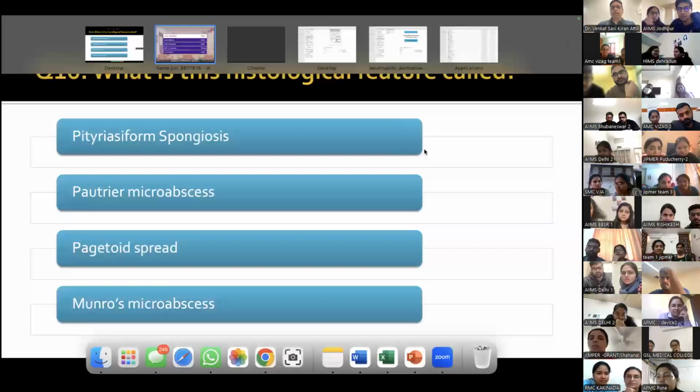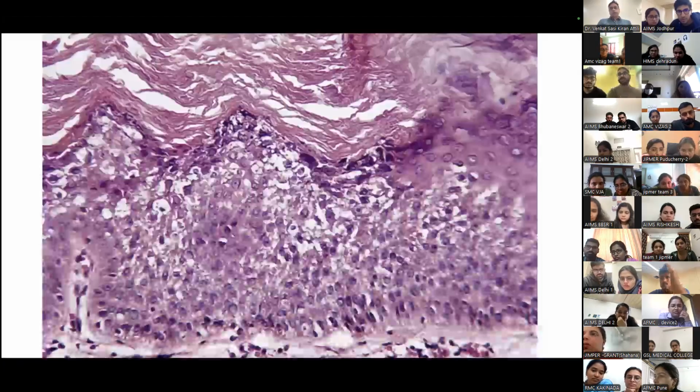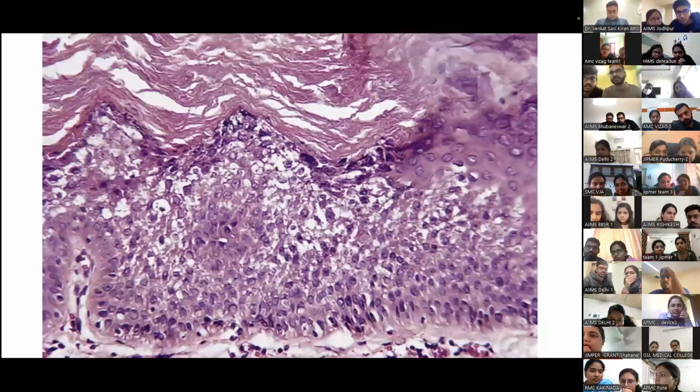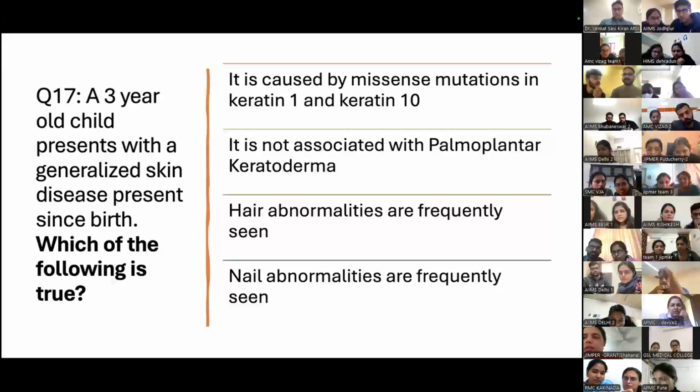Okay. Next, going on to question number 17. This is a bit tricky. A 3-year-old child presents with a generalized skin disease present since birth. Which of the following is true? Okay. 3-year-old child, history is very important. Generalized skin disease. Which of the following is true? That's a histology. It's a typical spotter, actually. Know it or you don't know it. And if you know it, we'll move on to the next part of the question.